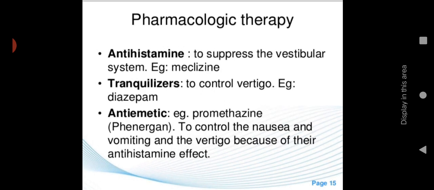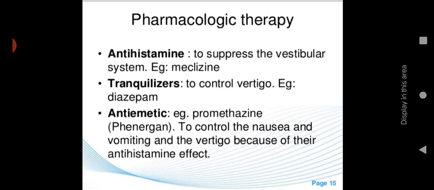Let us see one by one. Pharmacological therapy including antihistamines to suppress the vestibular system. Example is meclizine. We give antihistamine because one of the causes can be allergy, so first we have to give the anti-allergy. It will suppress the vestibular system, so it will help to reduce the formation of fluid.